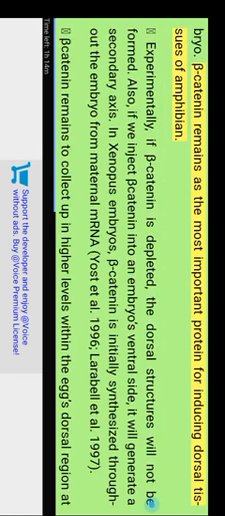Beta-catenin remains the most important protein for inducing dorsal tissues of amphibians. Experimentally, if beta-catenin is depleted, the dorsal structures will not be formed. Also, if we inject beta-catenin into an embryo's ventral side, it will generate a secondary axis. In Xenopus embryos, beta-catenin is initially synthesized throughout the embryo from maternal mRNA.